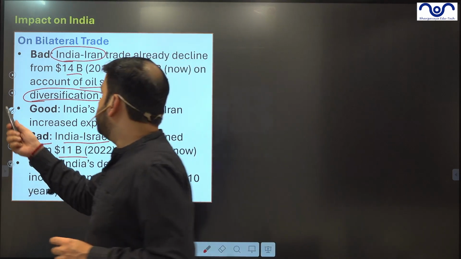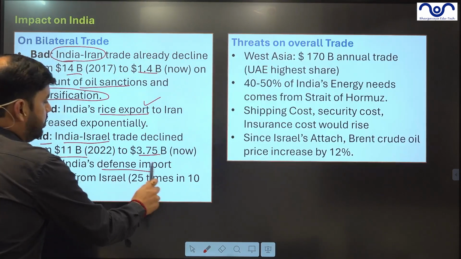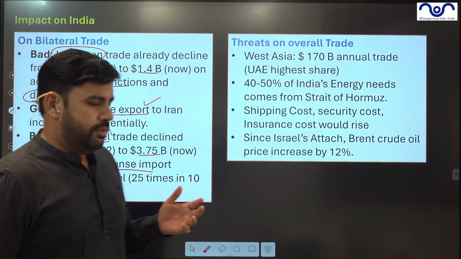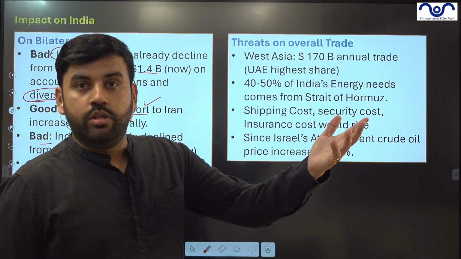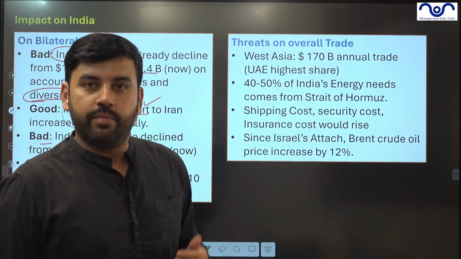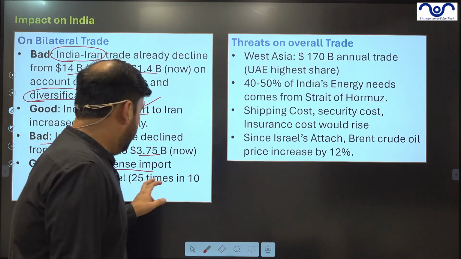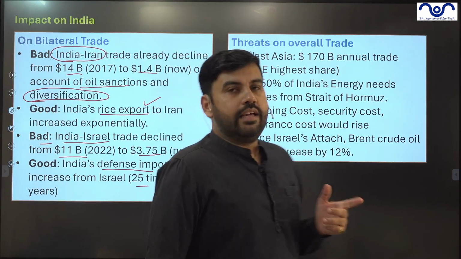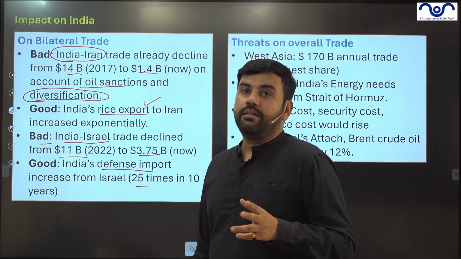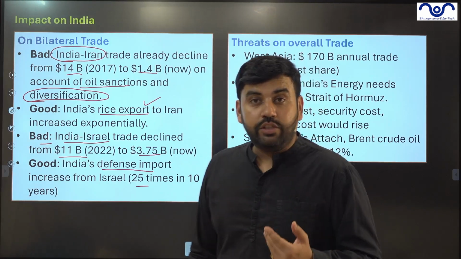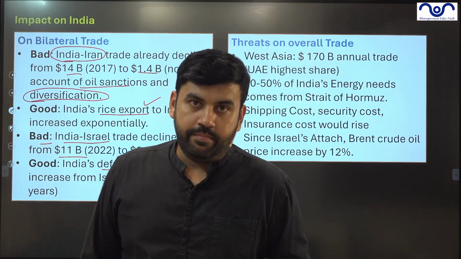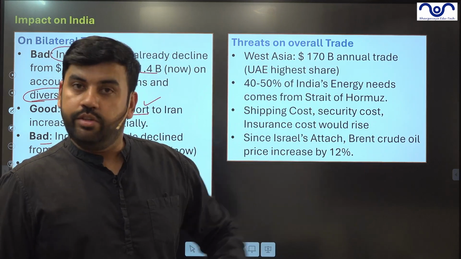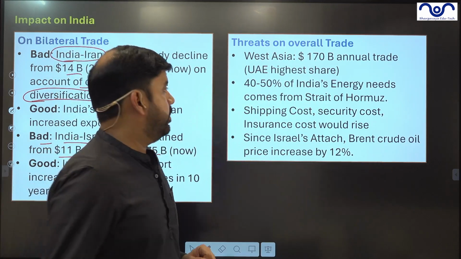Now, given this, India's defense imports from Israel have increased, obviously, because India is surrounded by two beloved enemies, China and Pakistan. So our defense imports from Israel have increased. So basically, India is importing those items from these countries which are essential and cannot be produced in India. Otherwise, India is reducing the trade. Overall trade of India has increased.